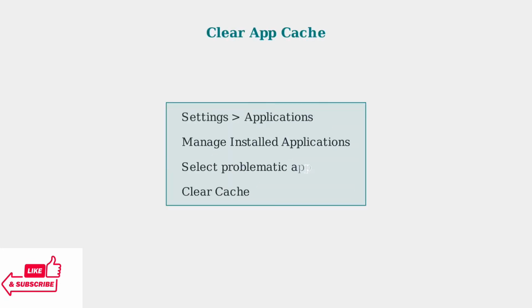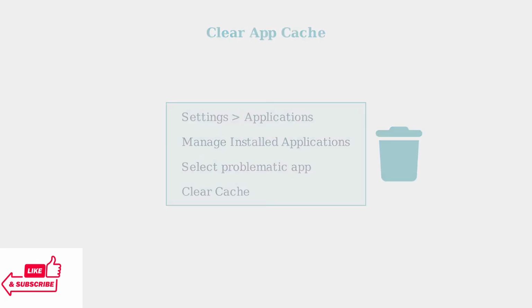Start with software updates to ensure your Fire Stick has the latest fixes and improvements. Clear app cache to resolve streaming issues. Corrupted cache files can cause poor video quality and playback problems.